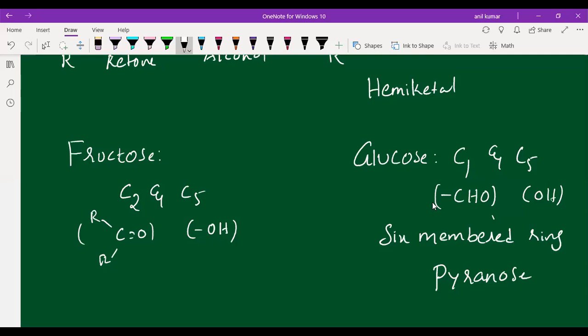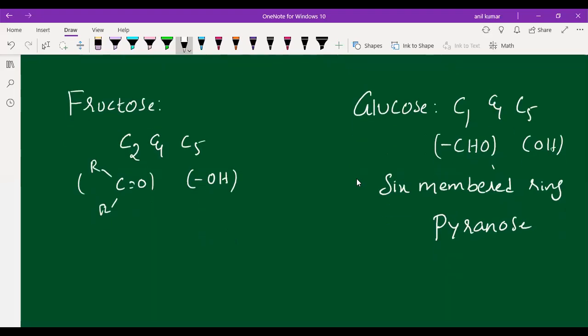And which type of ring will it form in fructose, students? In fructose, you can see the formation of a 5-membered ring.